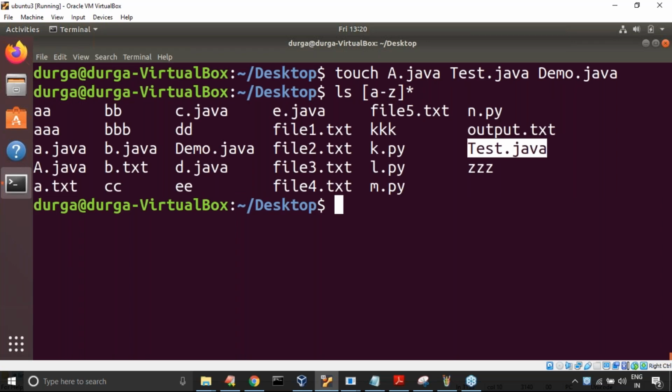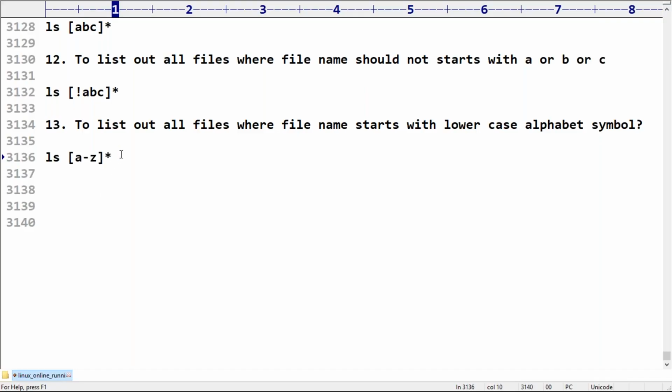Here, this starts with uppercase. So in Ubuntu, this pattern is not working. But in other flavors, happily it is going to work. No problem at all. The people who have any other flavor, if you want, you can check. In other flavors, it's going to work. That's why we have some alternative syntax. What is that? I forgot that syntax.